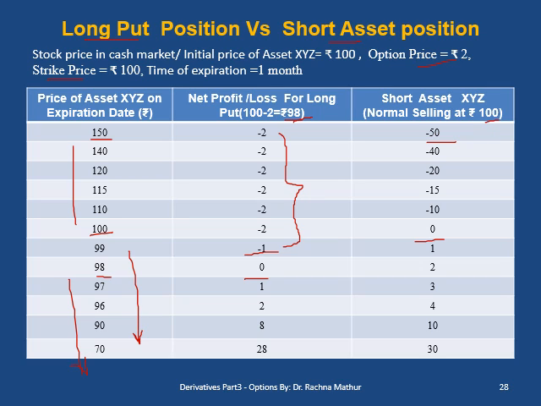holder will be in profit when the price goes down, but he will take a loss when the price goes up. He will not exercise his option position and will take a loss which is equal to the option premium amount. So his loss is limited to 2 rupees, but his profit is unlimited when the price falls down.